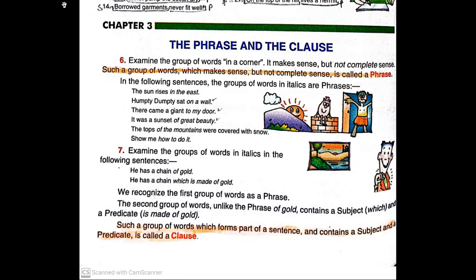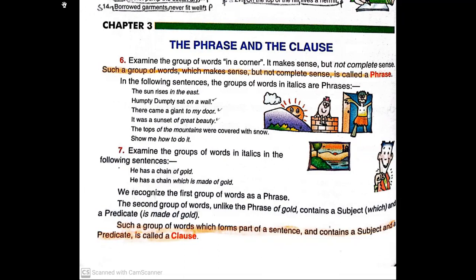Ma'am, what is the difference between the clause and the sentence? Because we can say that if a combination of words gives a complete sense, then it's a sentence. So a sentence may be a clause or it may be a phrase.